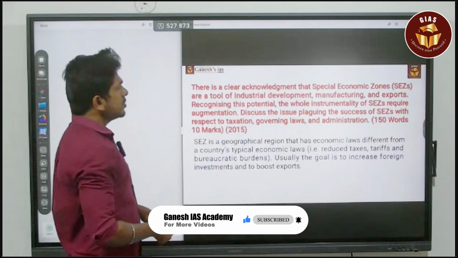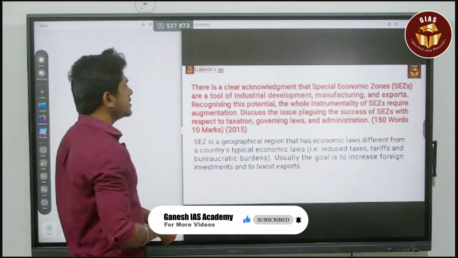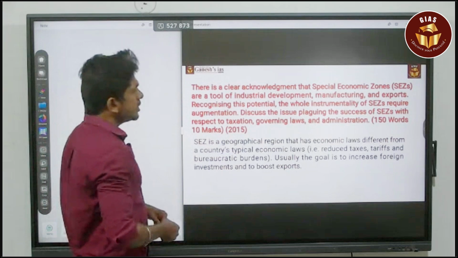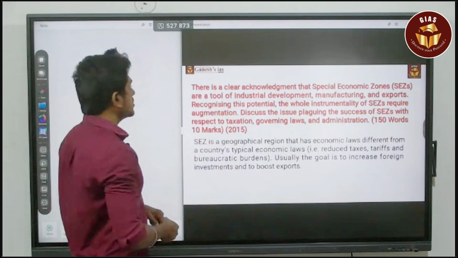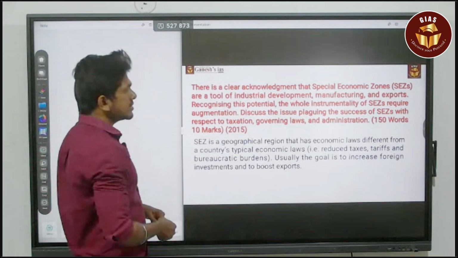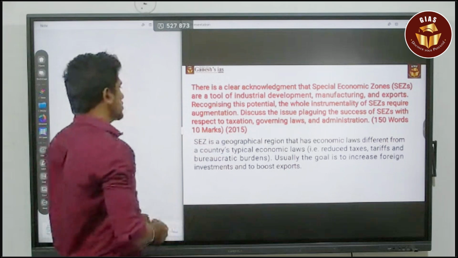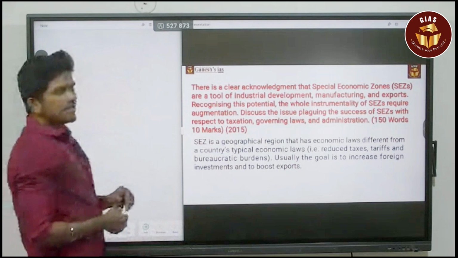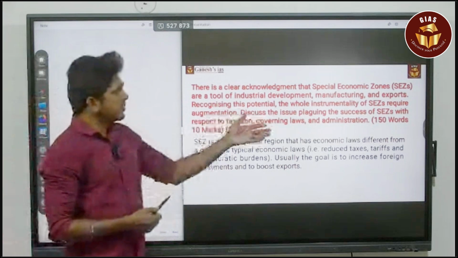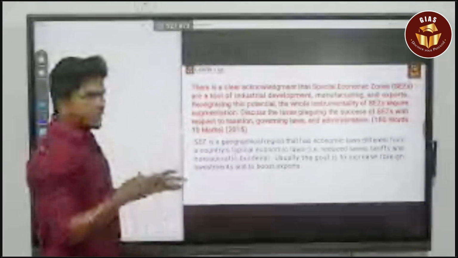There is a clear acknowledgement that special economic zones, SEZs, are a tool of industrial development, manufacturing and exports. Recognizing this potential, the whole instrumentality of the SEZ requires augmentation. Discuss the issues plaguing the success of SEZ with respect to taxation, governing law and administration. So this question is clearly speaking about SEZ, and the major thing in the question is to discuss the issues plaguing the success of SEZ. That is all the question is saying. Other than that, they are certain gimmick words.